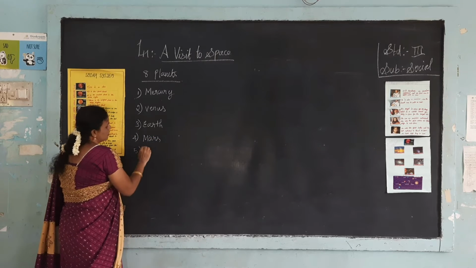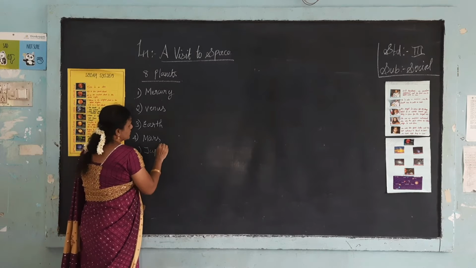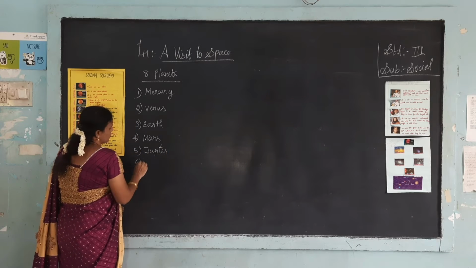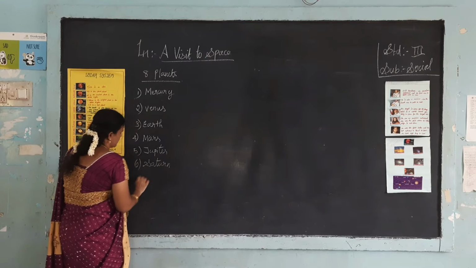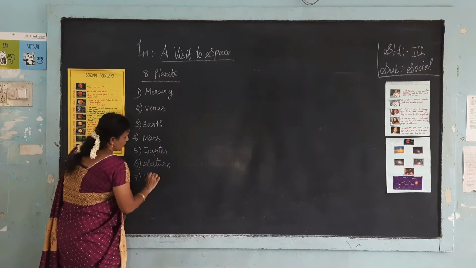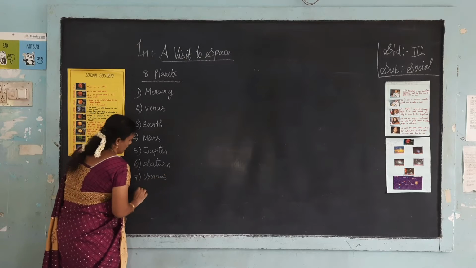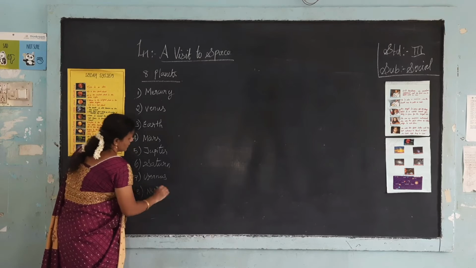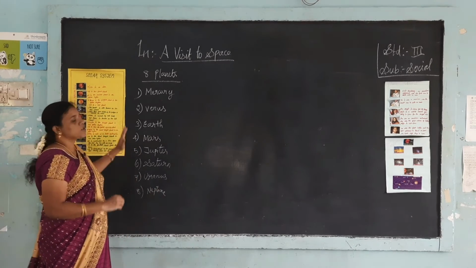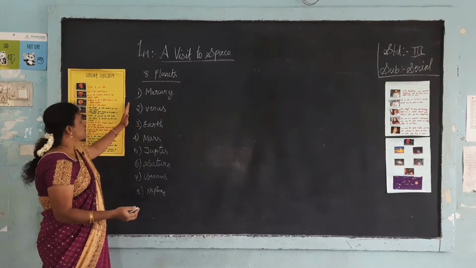Fifth one, Jupiter. Sixth one, Saturn. Seventh one, Uranus, and the eighth planet is Neptune. The Sun and the 8 planets together form the solar system.